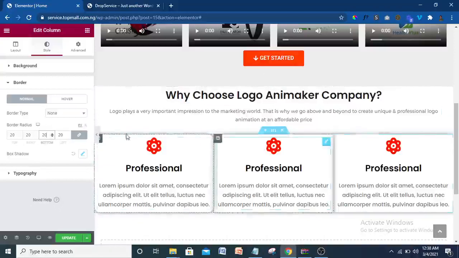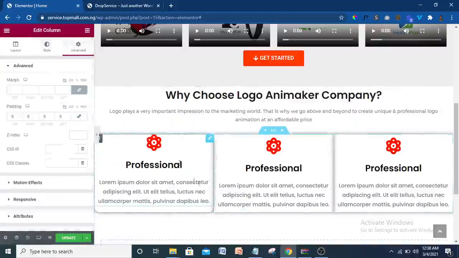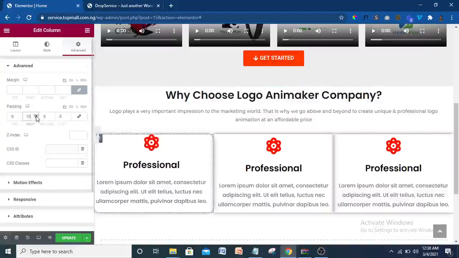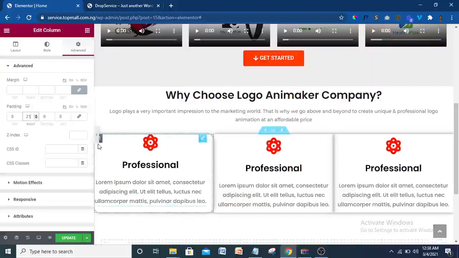Okay, so I'm just going to copy everything. All right, so just come to this style. I'm going to give it a right padding so that there'll be space. So let me see. I'm going to increase the padding. So let's give a right padding of about something like, I think 21 will do. 21.